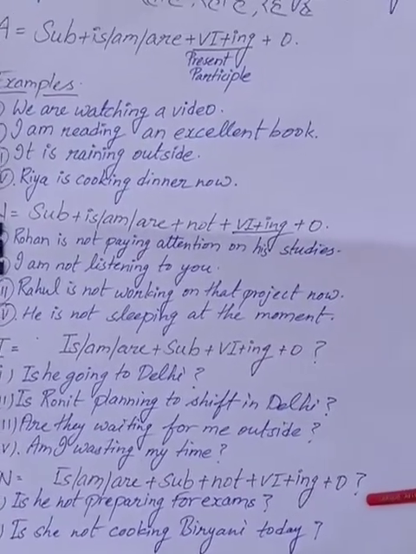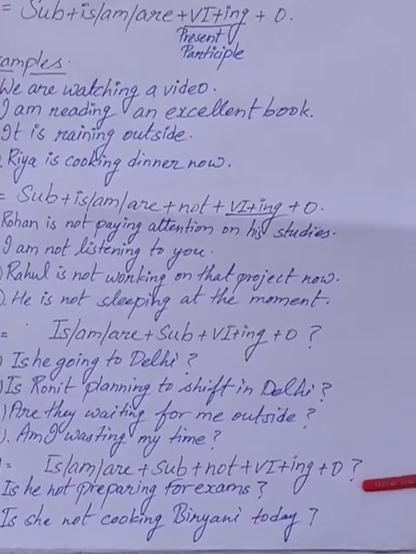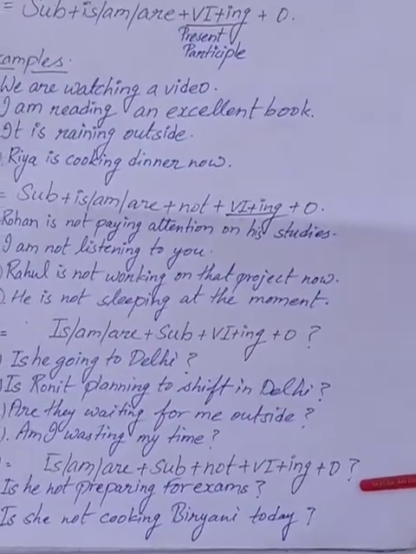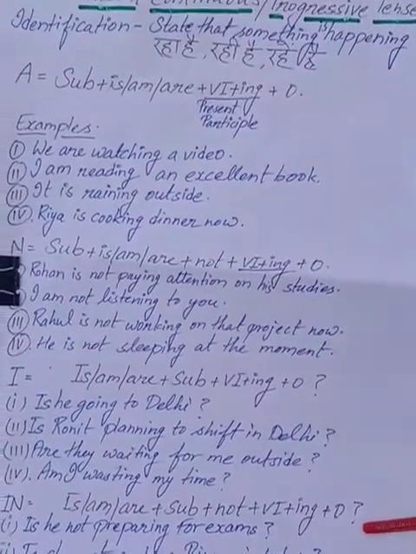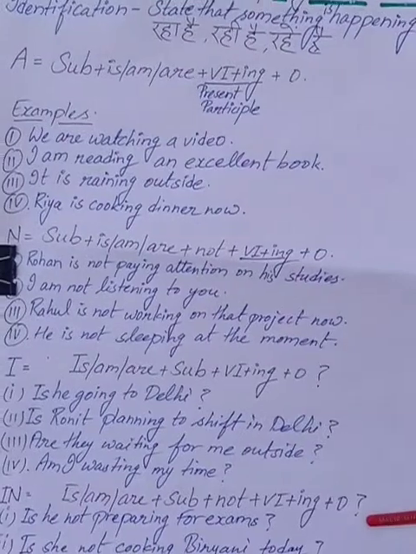For example, he is going to Delhi, he is not going to Delhi, is he going to Delhi, is he not going to Delhi? For example, I am getting late, I am not getting late, am I getting late, am I not getting late? So just pick up one sentence, and after that try to convert them or change them into all forms of the sentences.